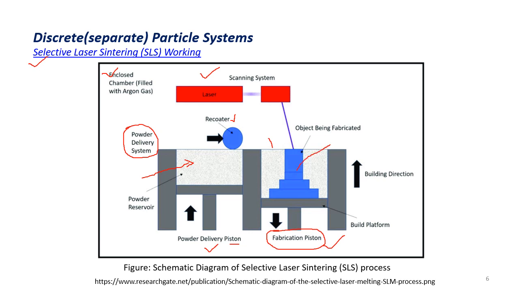Here you can see the object getting fabricated, the build direction is bottom to top and the fabrication piston descending from top to bottom. This is a schematic diagram of a selective laser sintering process.